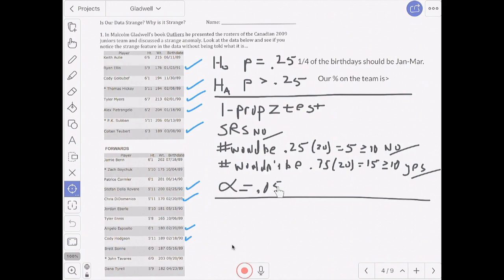So the last thing is to set the significance level up. I'll shoot for 5%. You may have picked 1%. Continue to go on with step number 3, calculating the z-score and the p-value. See if you can do it without me. Keep in mind that this is going to tell you which direction your shading should go. Your shading should be to the right.